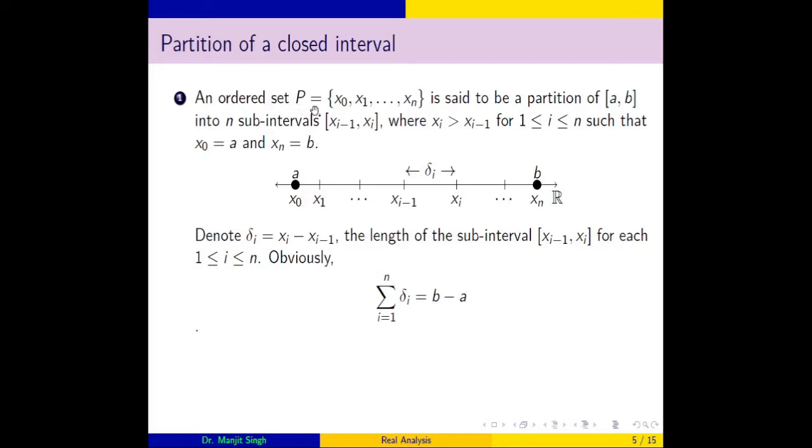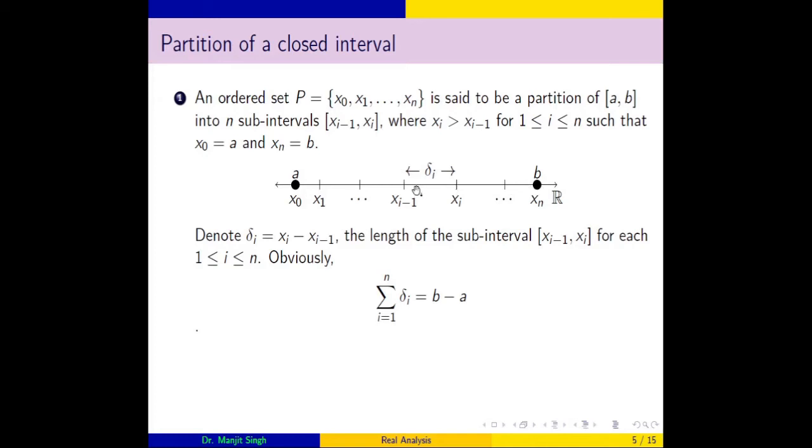An ordered set P containing these n plus 1 elements is said to be a partition of [a, b] into n non-overlapping subintervals [x_{i-1}, x_i], where x_i is greater than x_{i-1}, such that we can see in this graph here, where this is the x_0 point, there is the x_n point, x_0 is a and this is b, and we are dividing this interval into subintervals [x_{i-1}, x_i]. So there are points x_1, x_2, x_{i-1}, x_i and x_n.